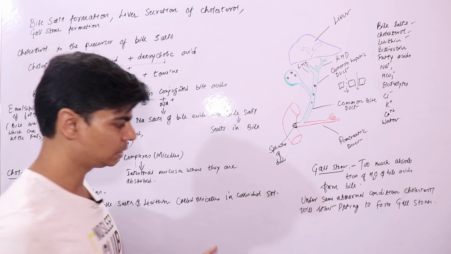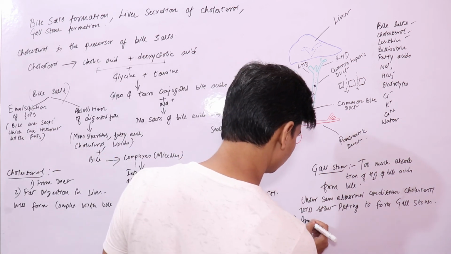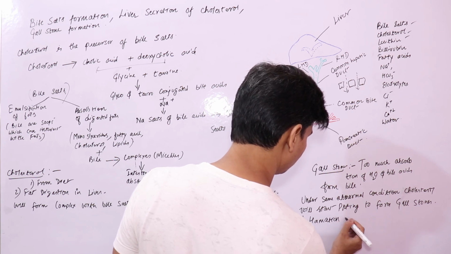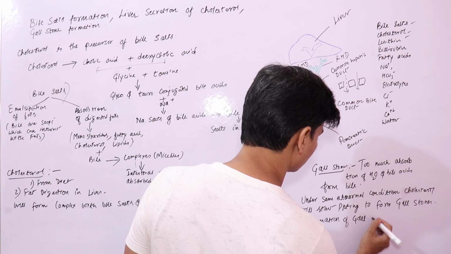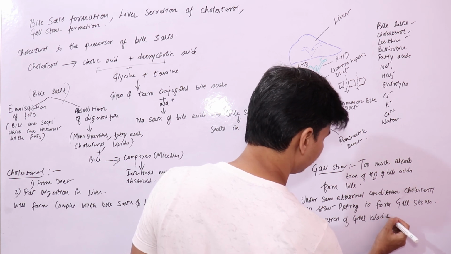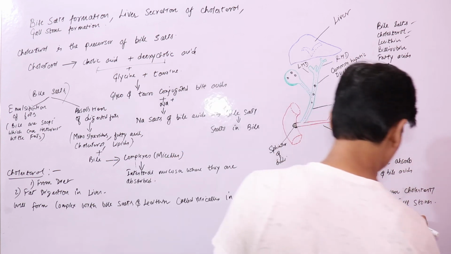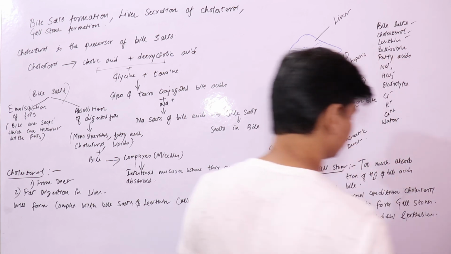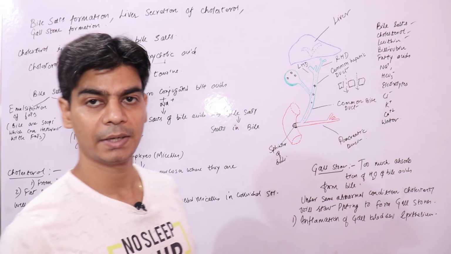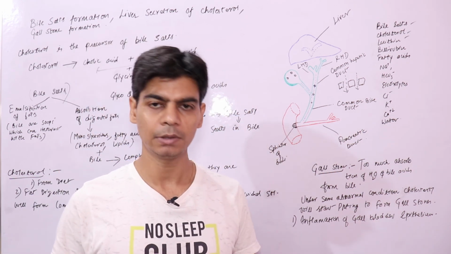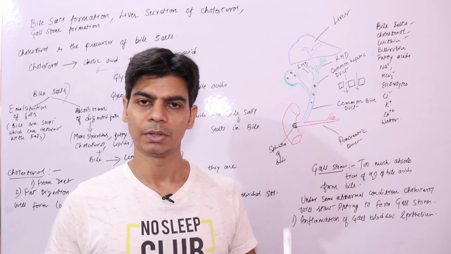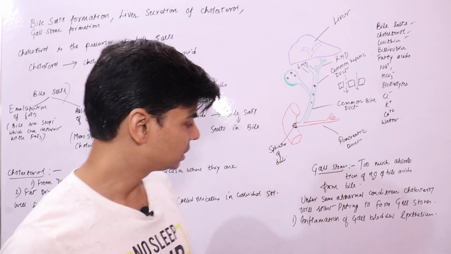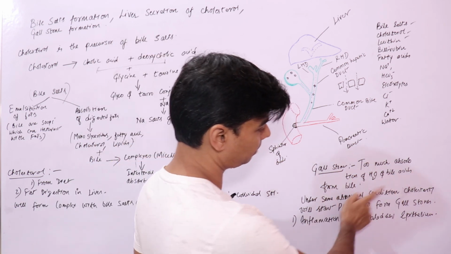Now there is one abnormal condition, which is inflammation of the gallbladder epithelium. Inflammation of the gallbladder epithelium will abnormally increase the absorption characteristics of your gallbladder wall, which will result in too much absorption of water and bile acids.